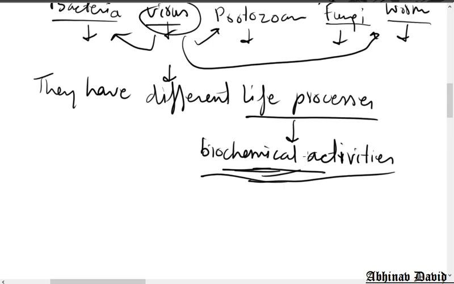They have different types of life processes, and the life processes depend upon chemical reactions that we call biochemical activities. So there are different categories of organisms. The doctor should know the different categories of the organism, so that he knows which chemical reaction is done by which microorganism and how to stop that. That is why he is giving you different medicines for different infections.